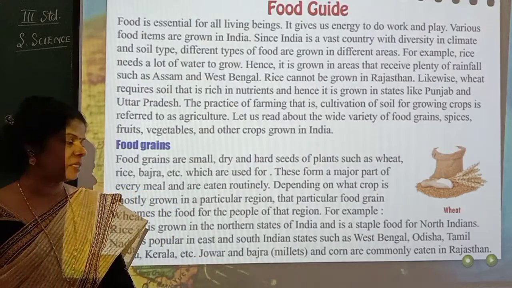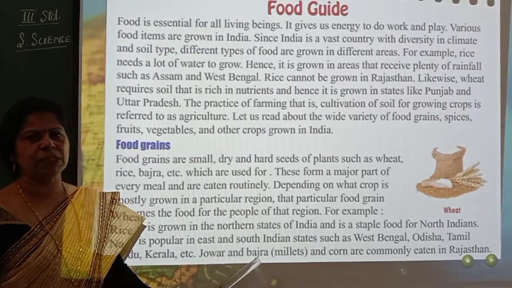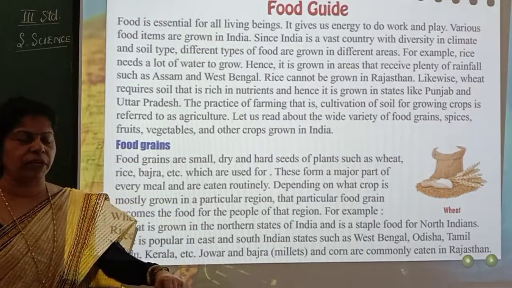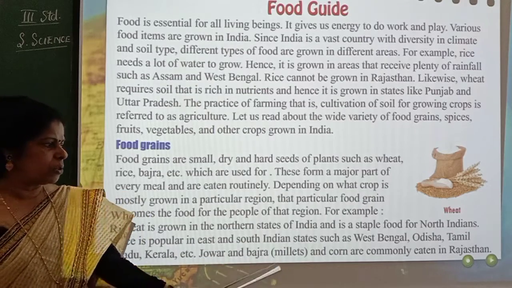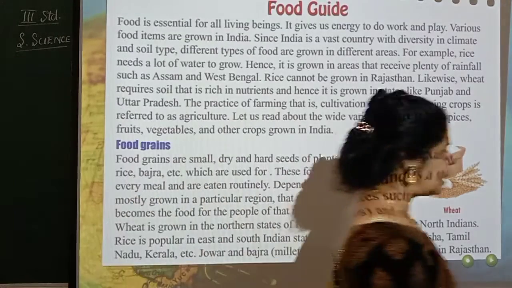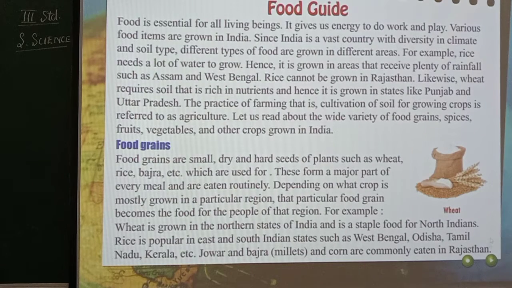Rajasthan is a dry place, isn't it? So normally what do they eat? They eat jowar and bajra. Bajra means millets. And corn. Corn, all of you are aware, is nothing but maize, mekkejola. That is called corn. So these are commonly eaten in Rajasthan. So like this, children, it goes on varying from place to place. The amount of food crops, food grains, varies from place to place.